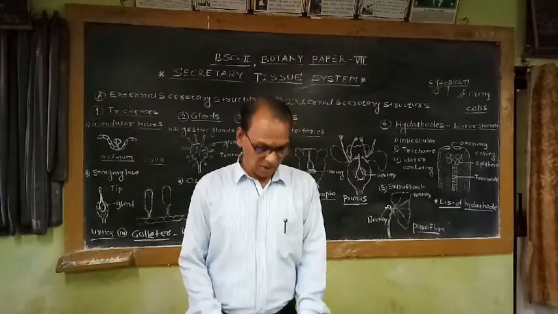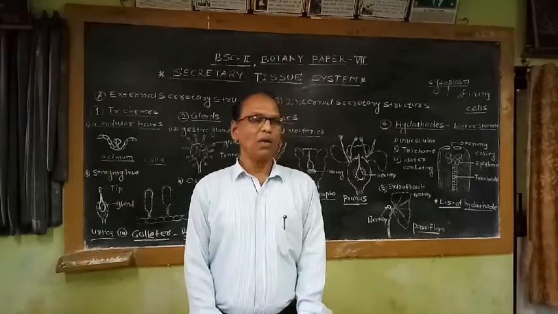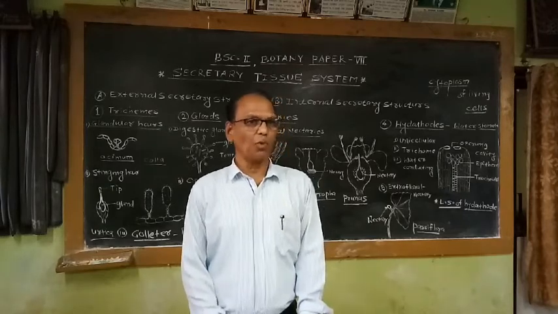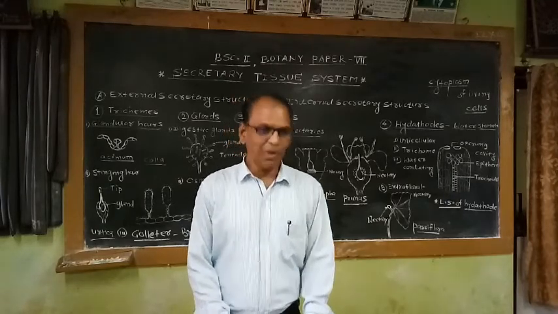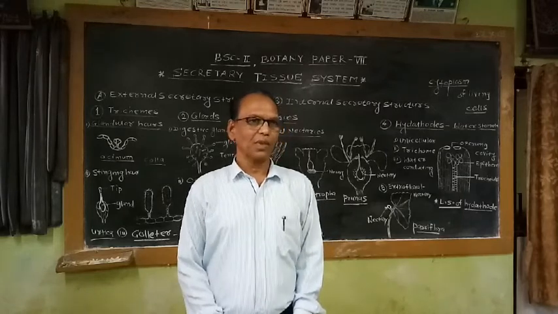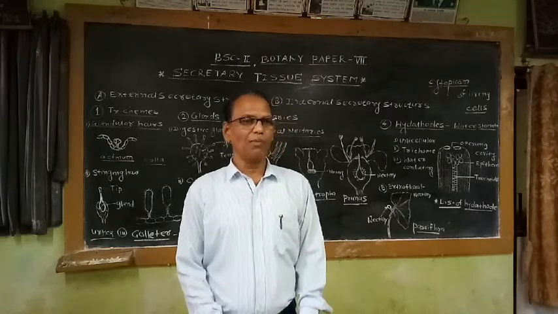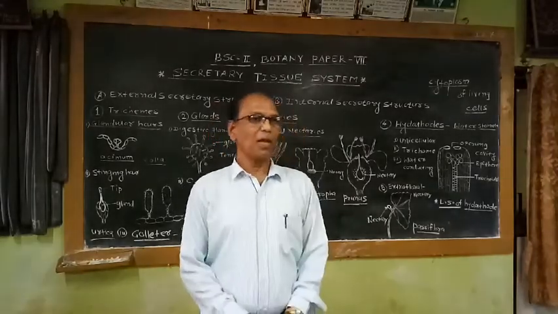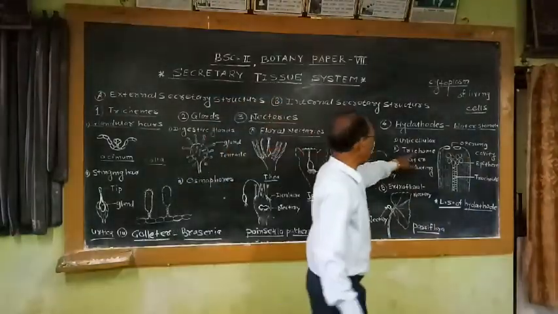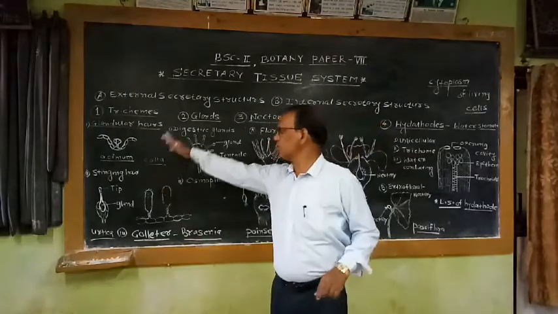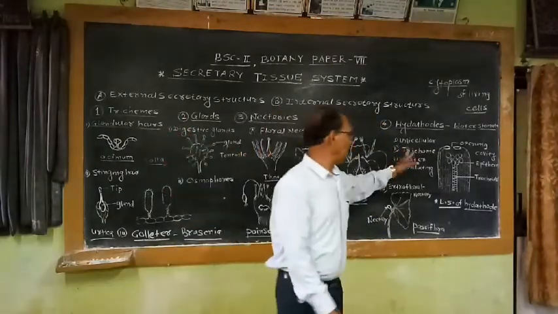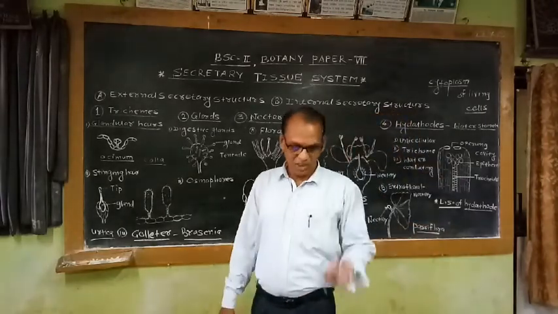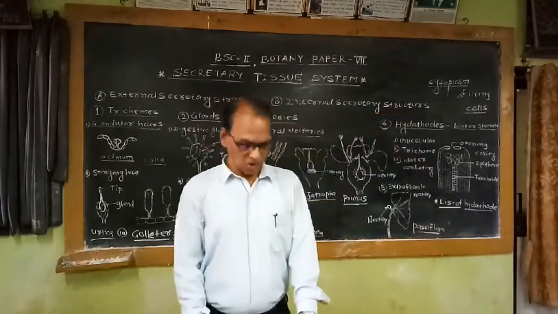So these papilla-like structures are commonly one-sided. That means they are unicellular. They are taking part in the exudation of water in the form of water drops. For example, in plants like Anamitra, these papilla-like structures are found in the leaf. They take part in exudation of water in the form of water drops. The next type of hydatodes are known as trichome hydatodes. So as like these trichomes or hairy appendages, these appendages are involved in the exudation of water in the form of water drops. That's why they are known as trichome hydatodes.